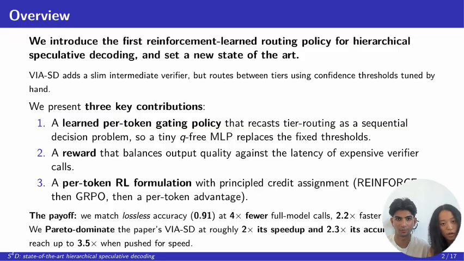expensive model calls. We Pareto dominate Via SD, the previous state-of-the-art hierarchical speculative decoding method, at roughly twice its speedup and over twice its accuracy. And if we push for speed, we go up to 3.5 times faster than vanilla speculative decoding. Let's unpack it.